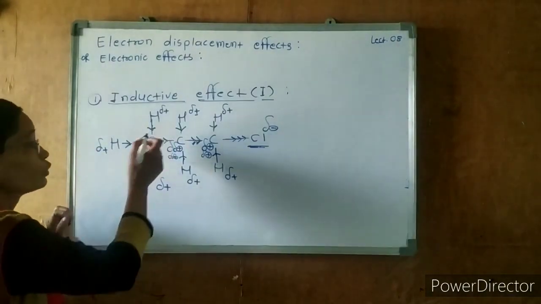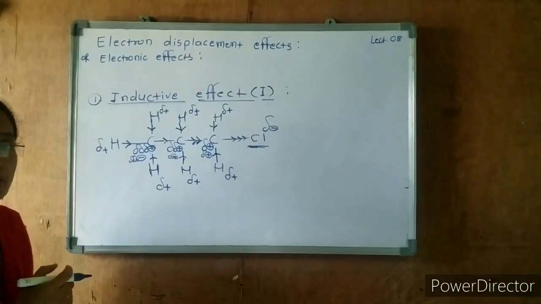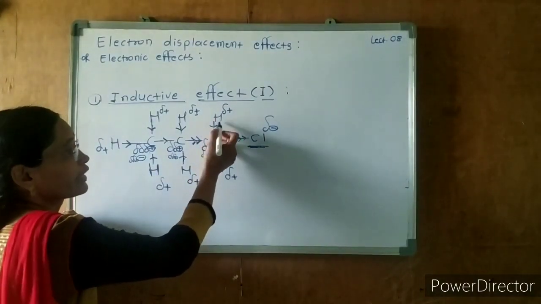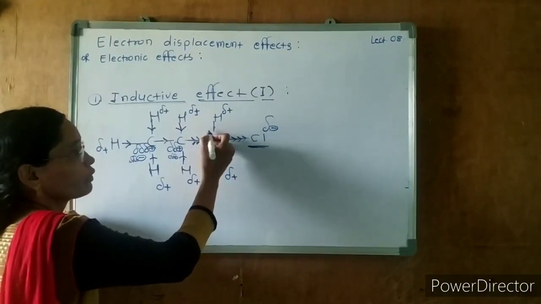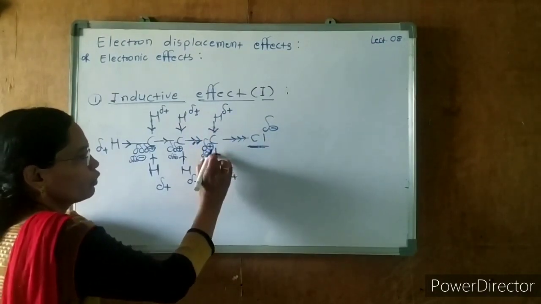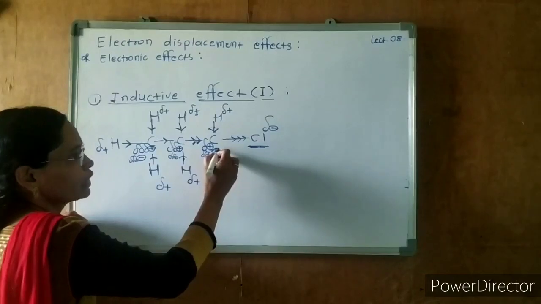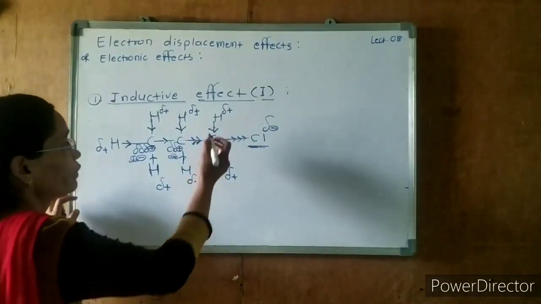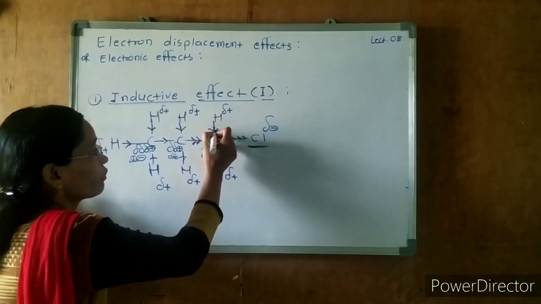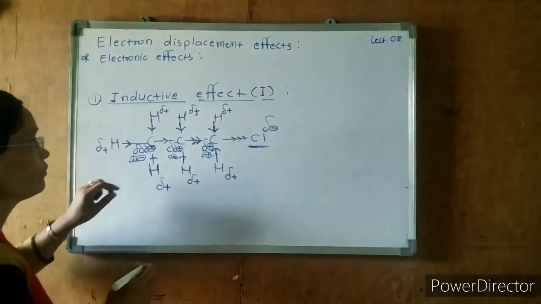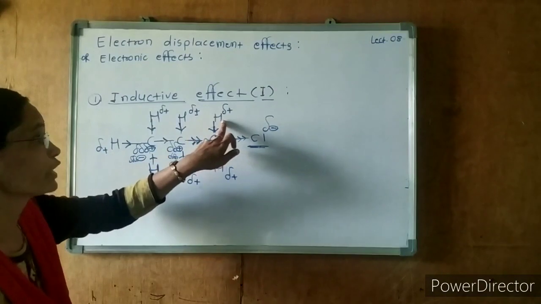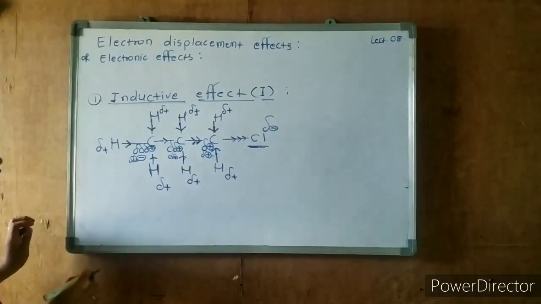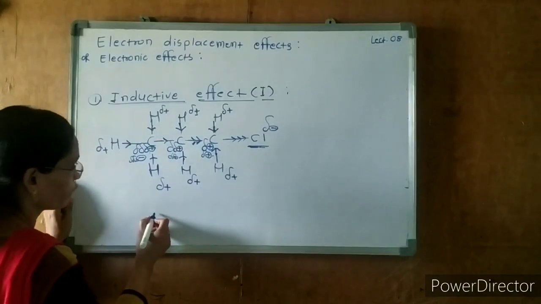But there is no chance for the hydrogen to attract electrons, because there is no other atom behind it, at the side of the hydrogen. That's why the positive charge remains on this hydrogen, right? There is a positive charge present on the hydrogen. So now the structure will become like this.